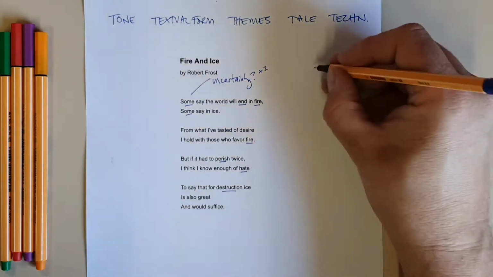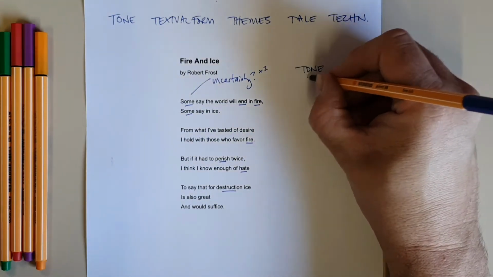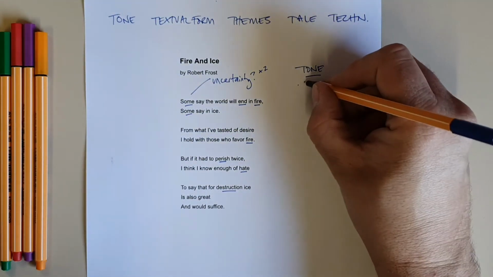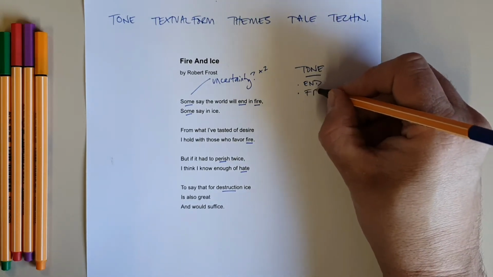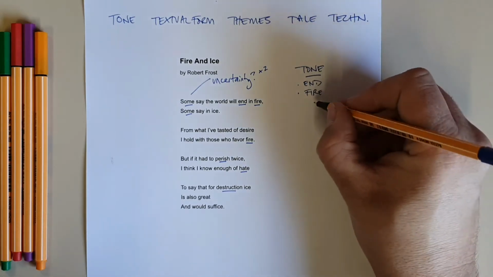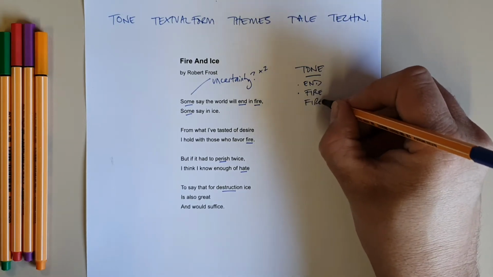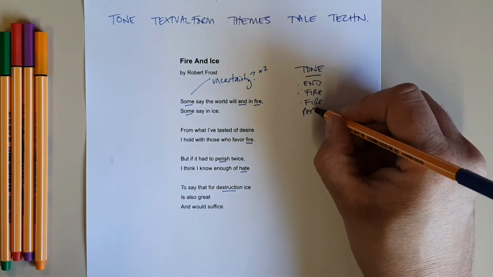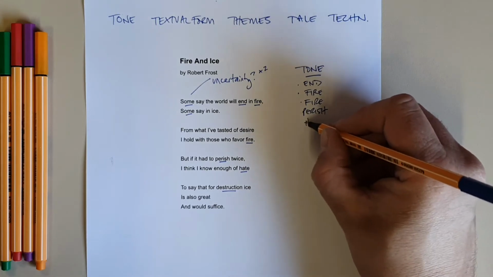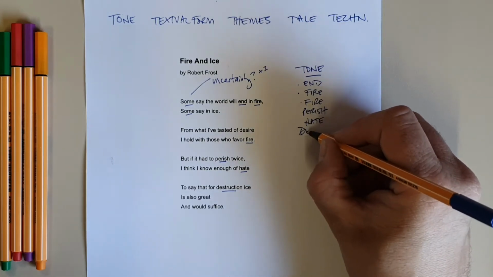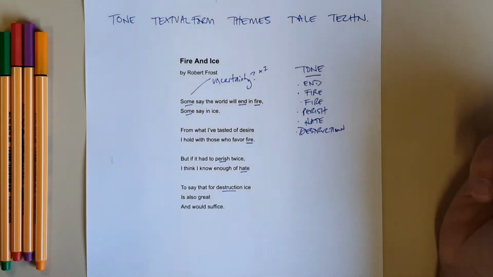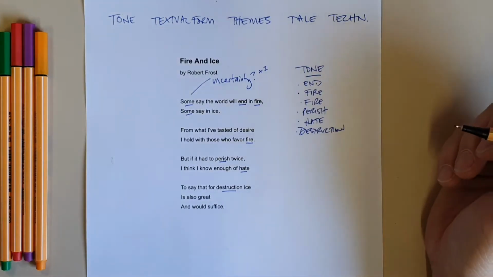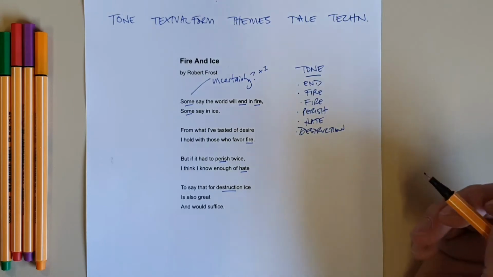And so what I can do is I can write the word tone up here, and I can start writing down some words that suggest to me a tone of ending or destruction. So I've got end, fire, fire, perish, hate, destruction. All right, as you can see, it's starting to look a little bit messy, but that's what annotating does. Okay, so that might be all I do for tone.